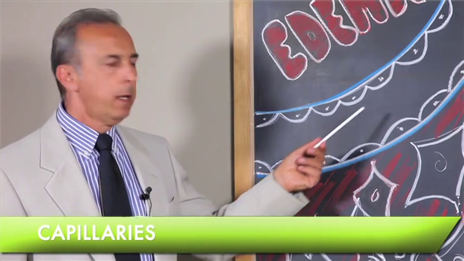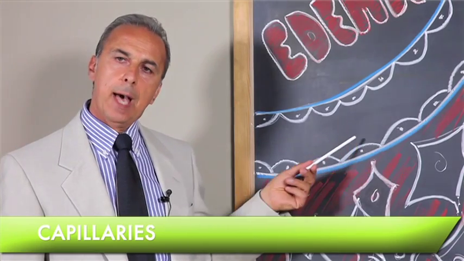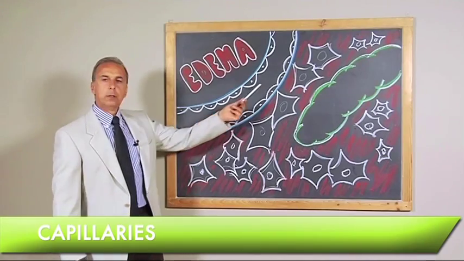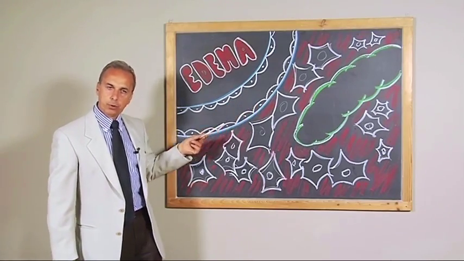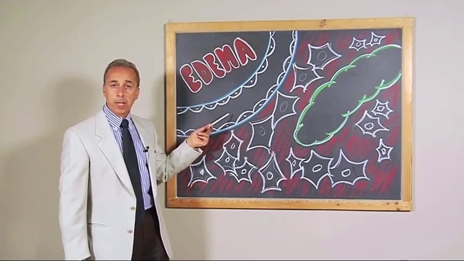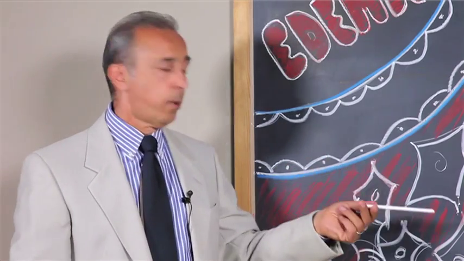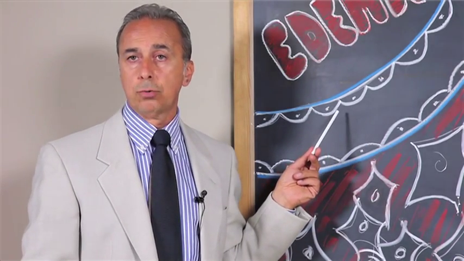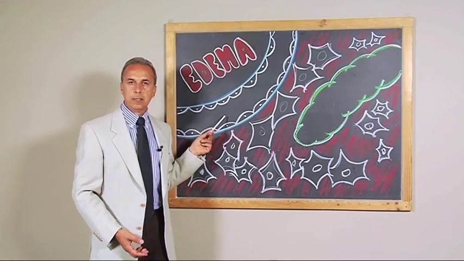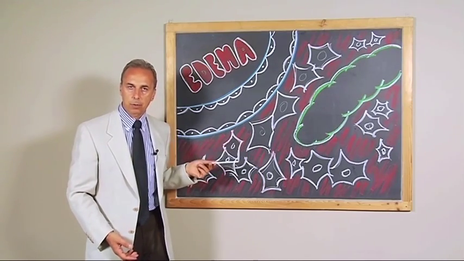Capillaries transport the oxygenated blood to the tissues, transferring oxygen and nutrients. In exchange, the waste from the cells, including carbon dioxide, is transferred into the blood. Therefore, capillaries are really essential for cell viability.